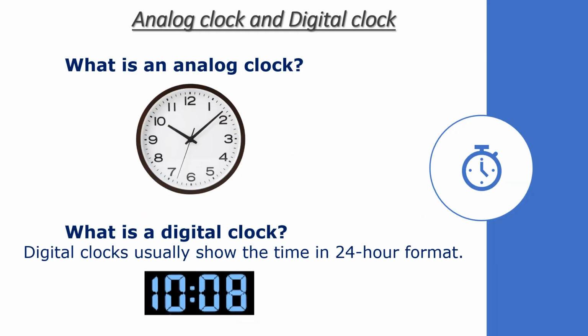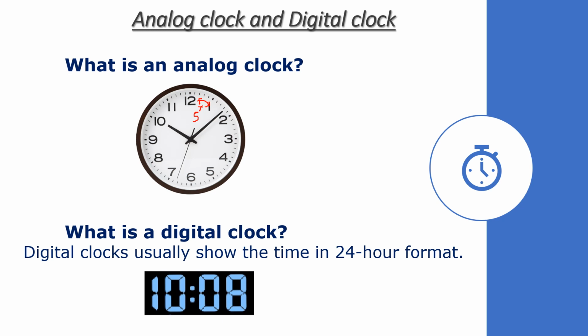Analog and digital clocks. In analog clocks, the hour hand moves once every hour, when the minute hand moves from one number to the next. Let's suppose it's moving from 12 to 1. This span is 5 minutes. Sometime later it comes back to 12. 5 into 12 is 60. It completes 60 minutes. So 1 hour is the same as 60 minutes.